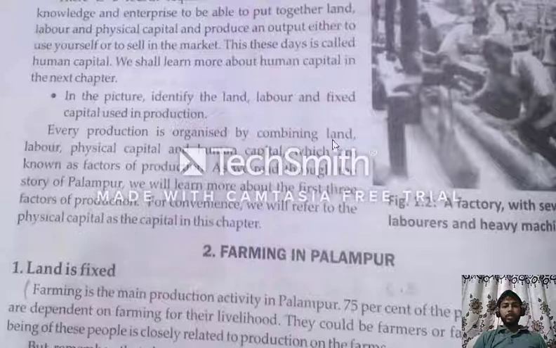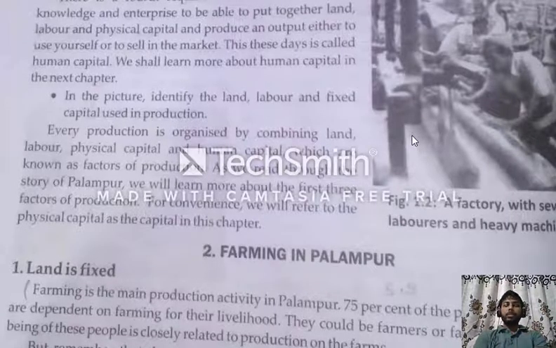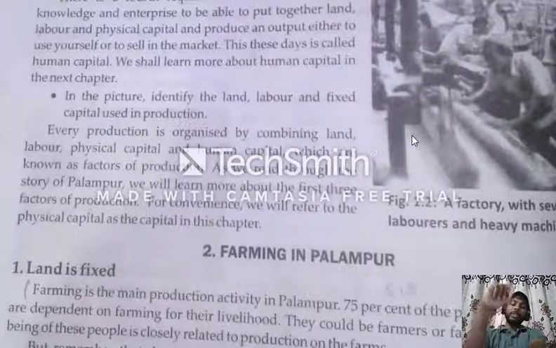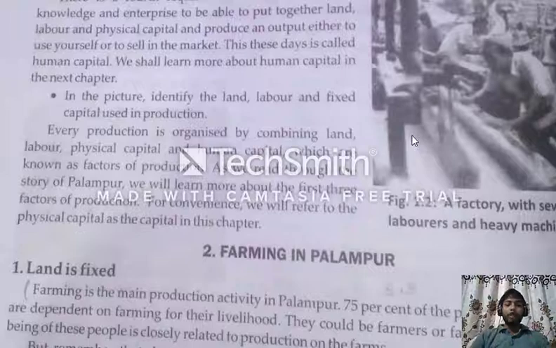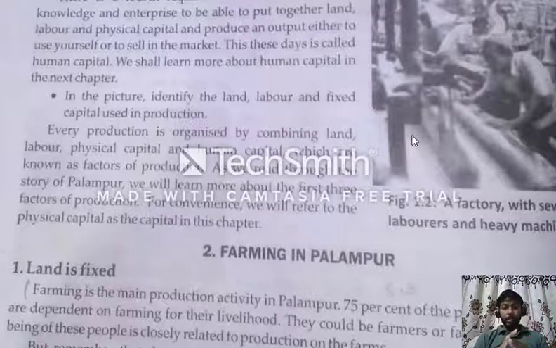Every production is organized by combining land, labor, physical capital and human capital, which are known as factors of production. For each type of production, an organization is also necessary. Without an organization, what will combine land, labor, physical capital and human capital?